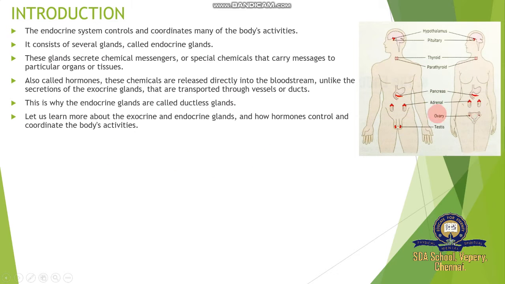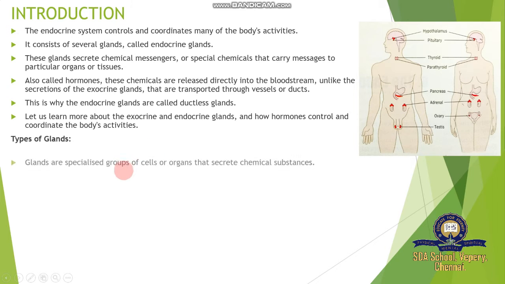Then here we have some pictures, both male and female. What glands are present? The master gland is called the pituitary gland, and the personality gland is called the thyroid gland, and below it the parathyroid is also present. The pancreas is present under the surface of our stomach, secreting insulin hormone. On top of the kidney is the adrenal gland, a pair of glands. Then the testis secretes testosterone, and the Leydig cells secrete some sex hormones.